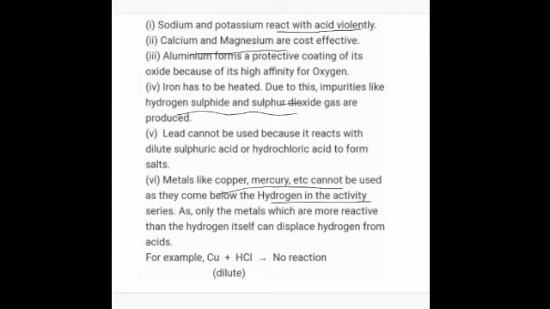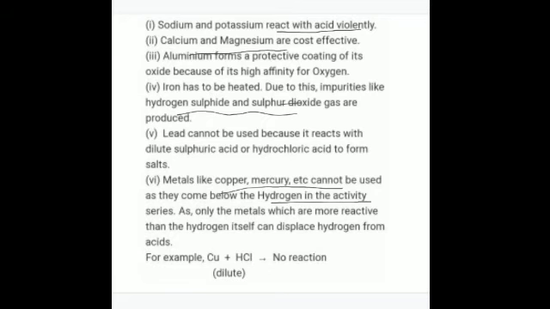Thus these do not react with dilute acid to produce hydrogen. So zinc, granulated zinc, is the most preferred metal for the laboratory preparation. Is it clear?